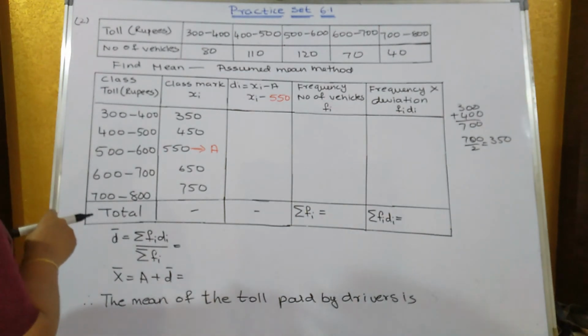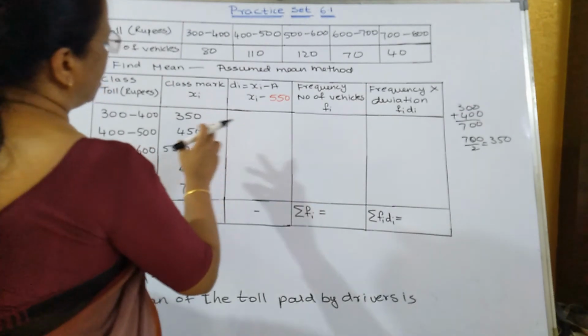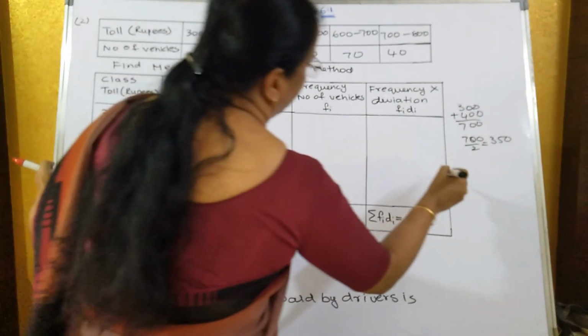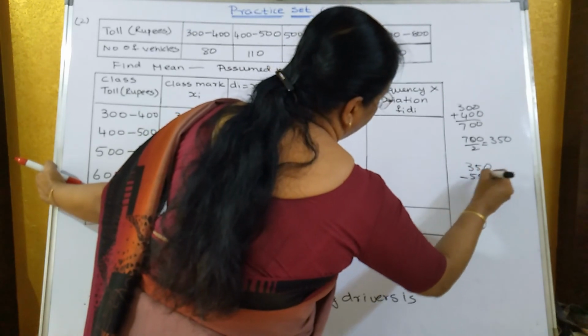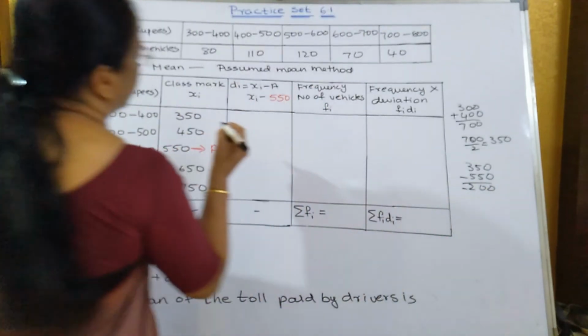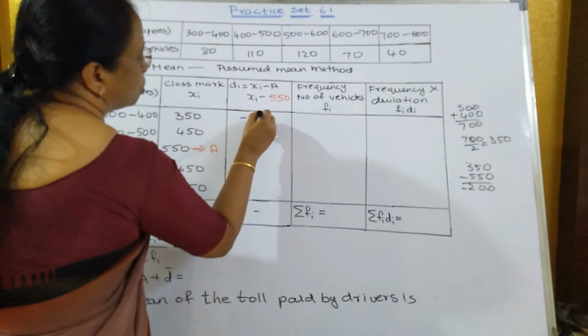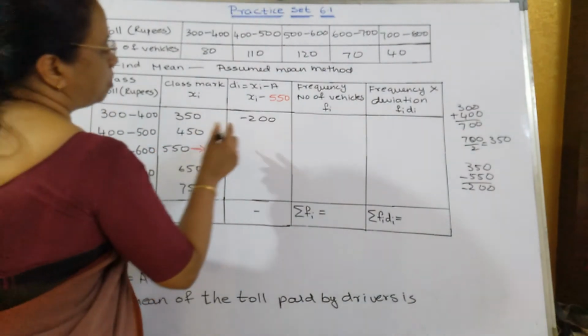Now we have to find out di equal to xi minus a. That is 350 minus 550 is equal to how much? Minus 200. Similarly, 450 minus 550 will be how much?